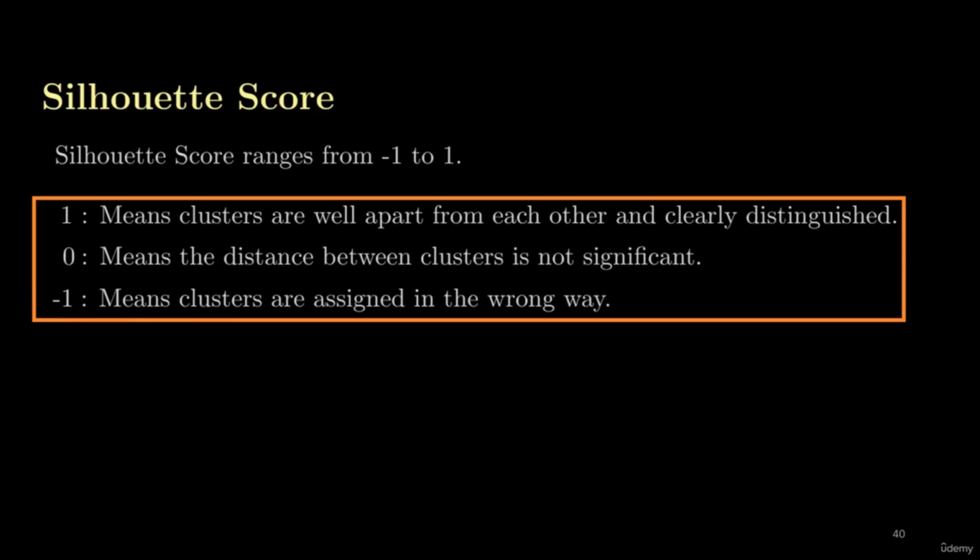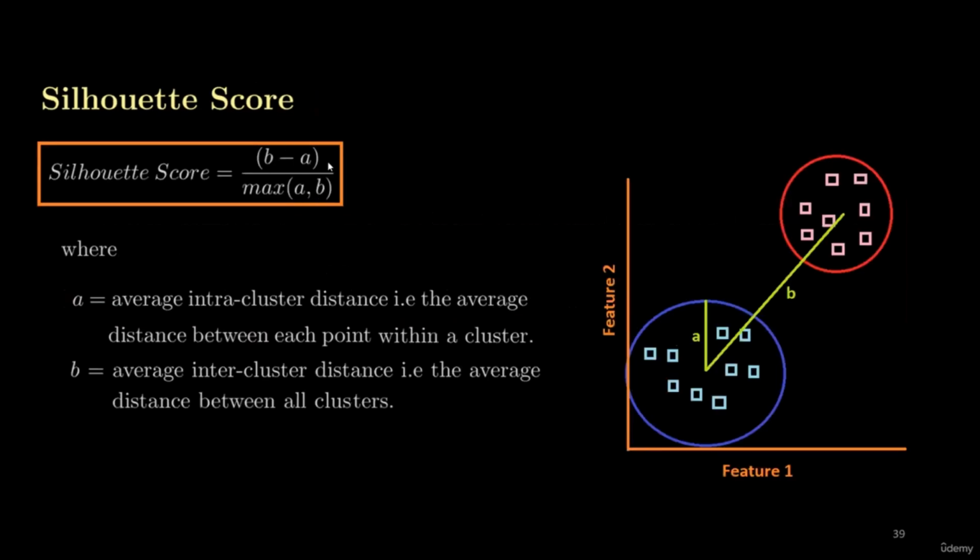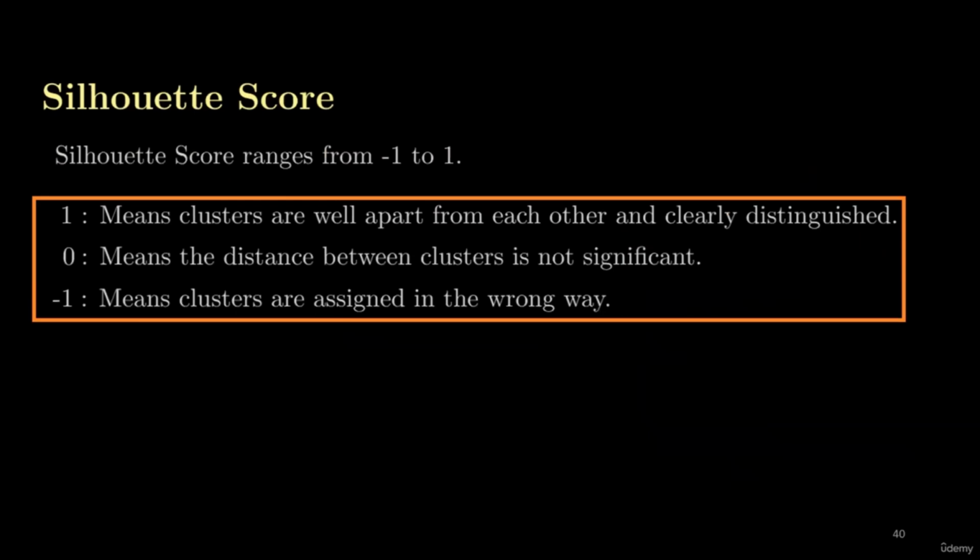So in this lecture, you learned how to calculate the Silhouette score. You learned that there are only two distances you need to calculate in order to find the Silhouette score for hierarchical clustering. These distances are B and A. B is the average distance between two clusters. It is called between-cluster distance or inter-cluster distance. A is the average distance within the data points of a cluster, and it is also known as average intra-cluster distance. Silhouette score ranges between -1 and +1, with -1 as the worst value and +1 as the best value.